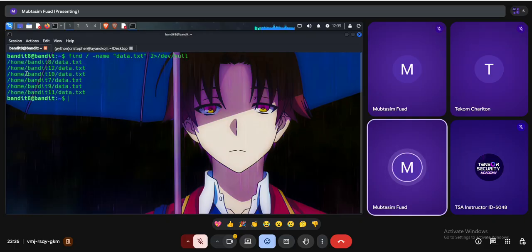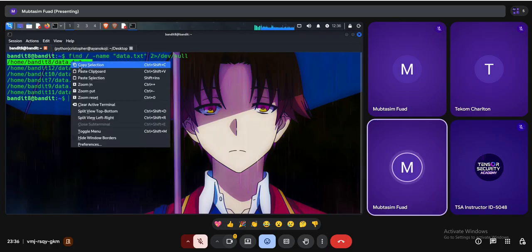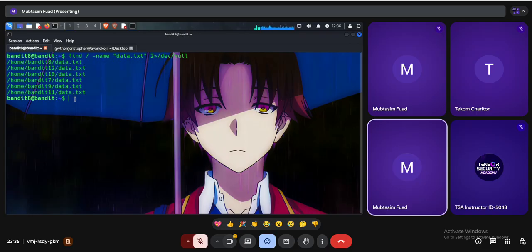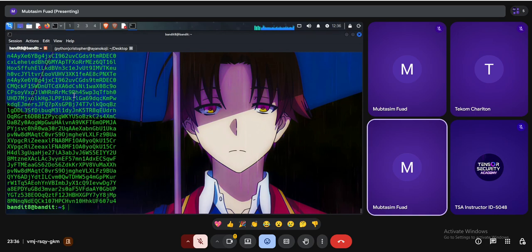I have to access only the bandit8 file, because only in the home directory of bandit8 is there a data.txt, and I only have access to this file. So I have to read this file. If I try to read it normally with cat, as you can see, there are many lines. Which line is the password? I don't know right now.